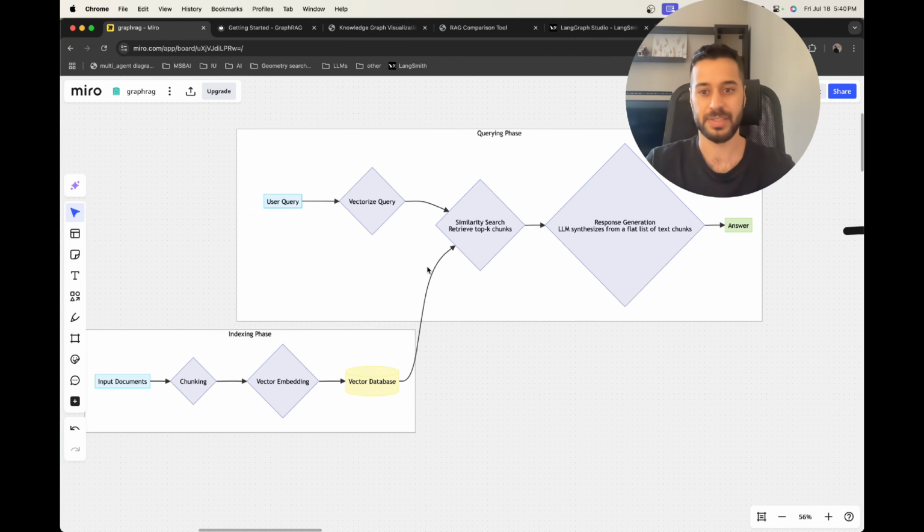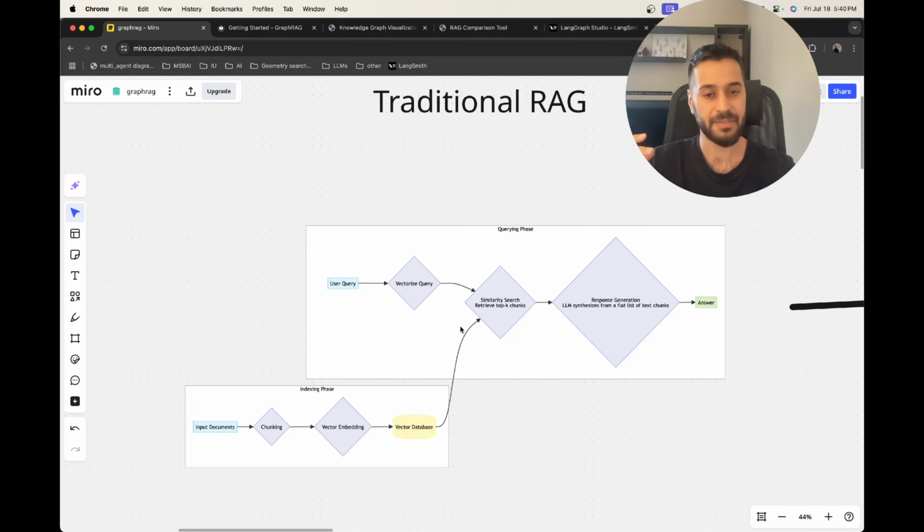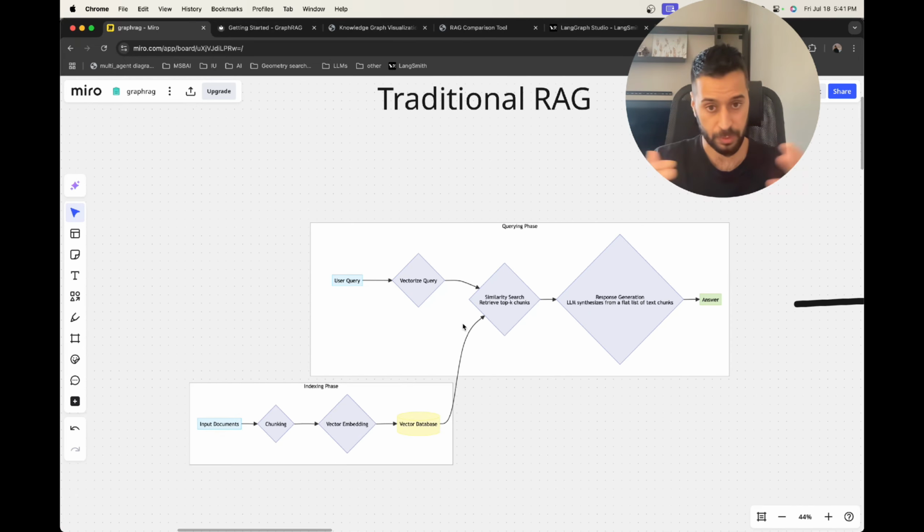There are a couple of issues with this. First of all, traditional RAG does not have a holistic overview of our dataset. For example, if we ask what are the top themes or what are the top products in my store, the large language model will take this query as it is, top products in my store, and then run the similarity search against our vector database. The top K chunks or vectors will have terms like products, top, store. It will only retrieve a flat set of documents that are as semantically similar as possible to the query itself. Therefore, it's not going to capture a holistic overview of our top products in the store.